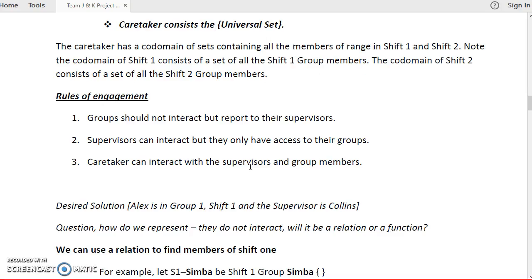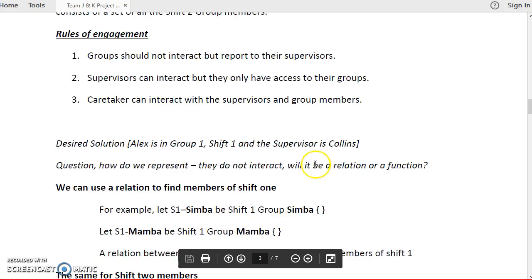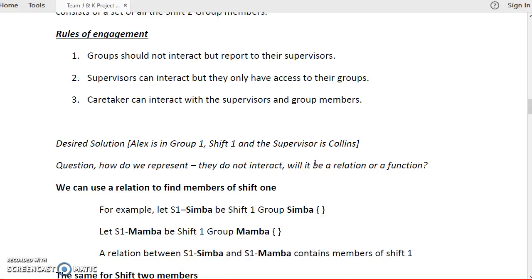So the rules of engagement are pretty simple. Groups should not interact but report to their supervisors. The supervisors can interact but they only have access to their group. The caretaker can interact with the supervisors and group members only. It's more of really good communication. The desired solution is that Alex was in group 1, shift 1, and the supervisor is Collins. So the question was, how do you represent that they do not interact? Will it be a relation or a function?